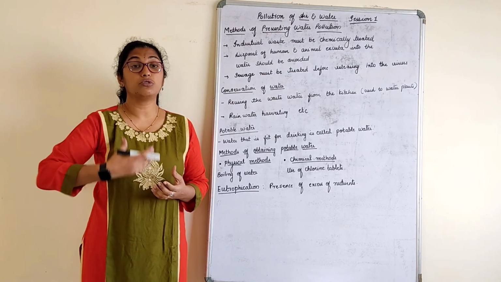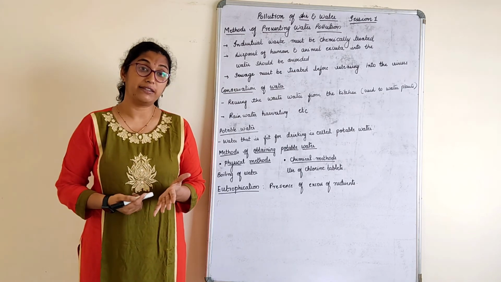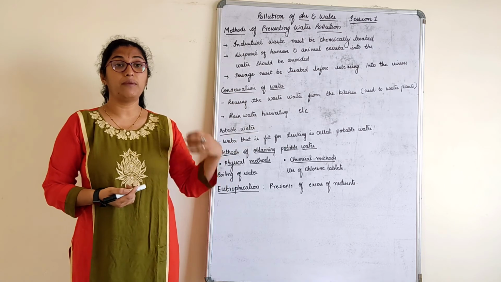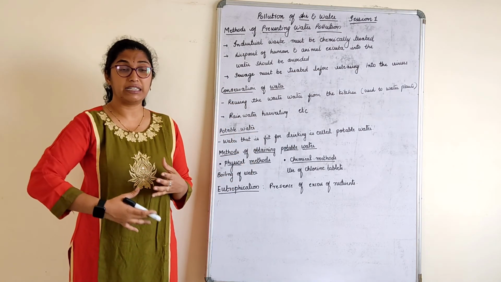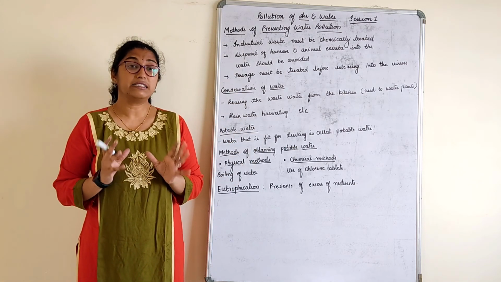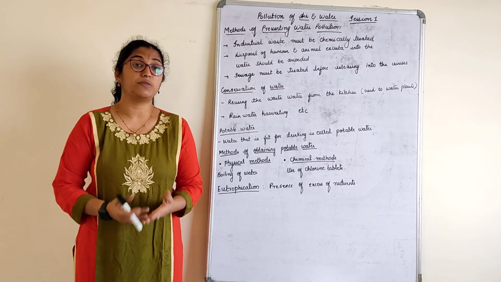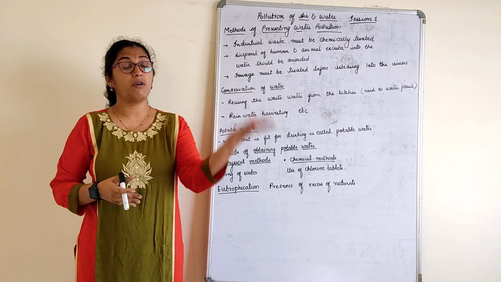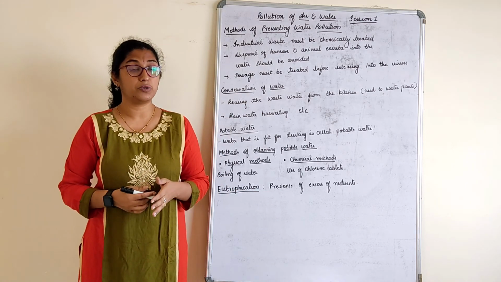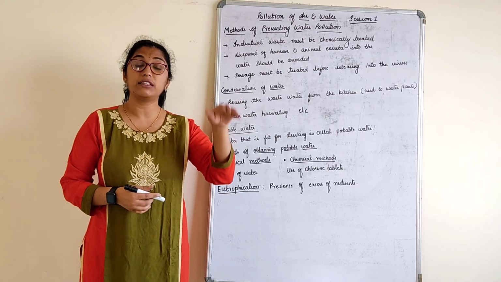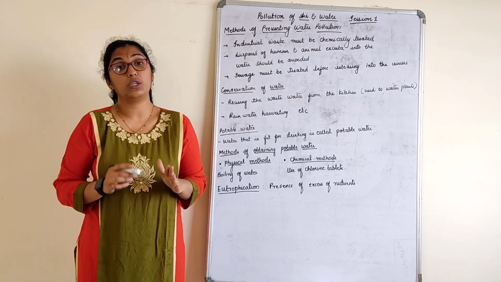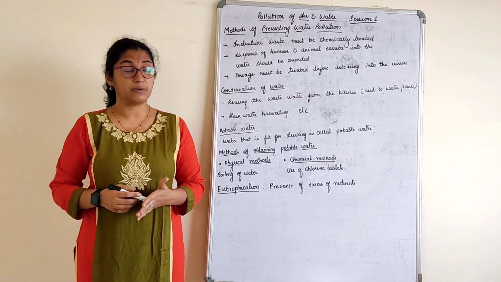That leads to the growing of more and more bacteria in the water. When more and more bacteria grow, they die and decompose, and these decomposers will take up more and more of the oxygen present in the water. When more oxygen is taken up by the decomposers, the oxygen level in the water reduces, which actually kills the aquatic organisms.